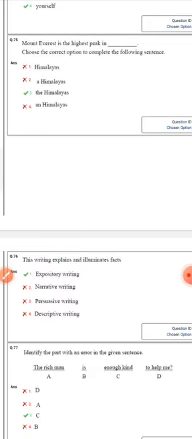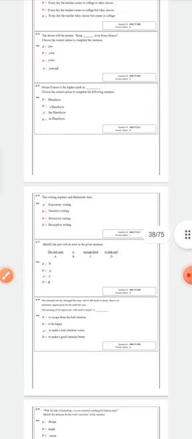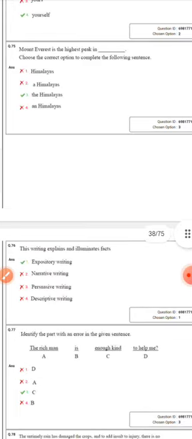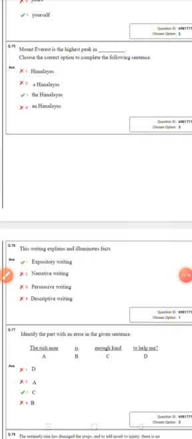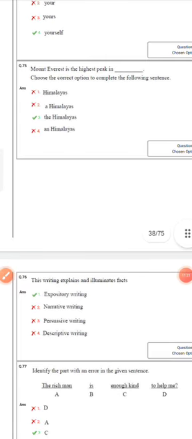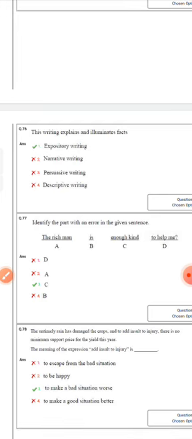Mount Everest is the highest peak in the Himalayas. You know this article. Next, check it very easily. The Himalayas: when we consider geographical areas, the will come. Okay, the Himalayas, not a or an. The writing explains and eliminates facts. So this comes under types of writing and techniques of writing, which is expository writing. Eliminates what? Facts. Okay, facts and cause and effects, all these come under expository writing.